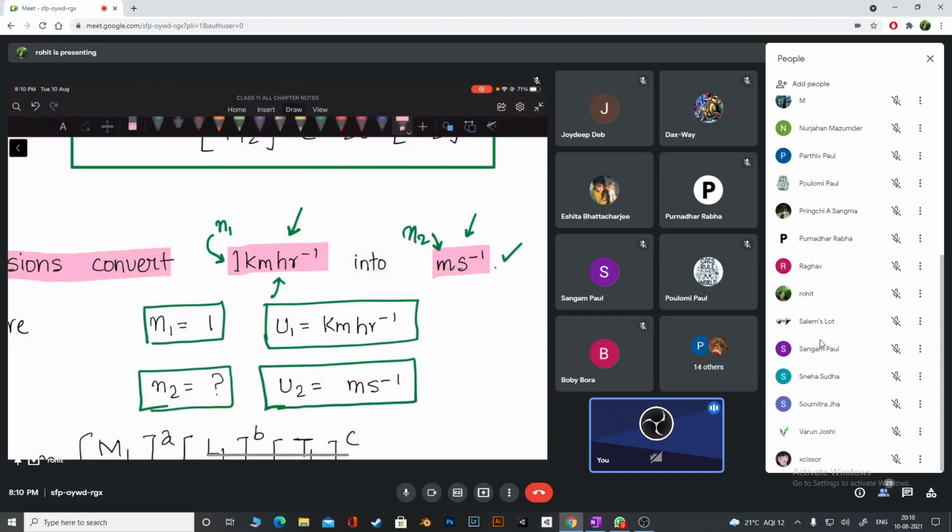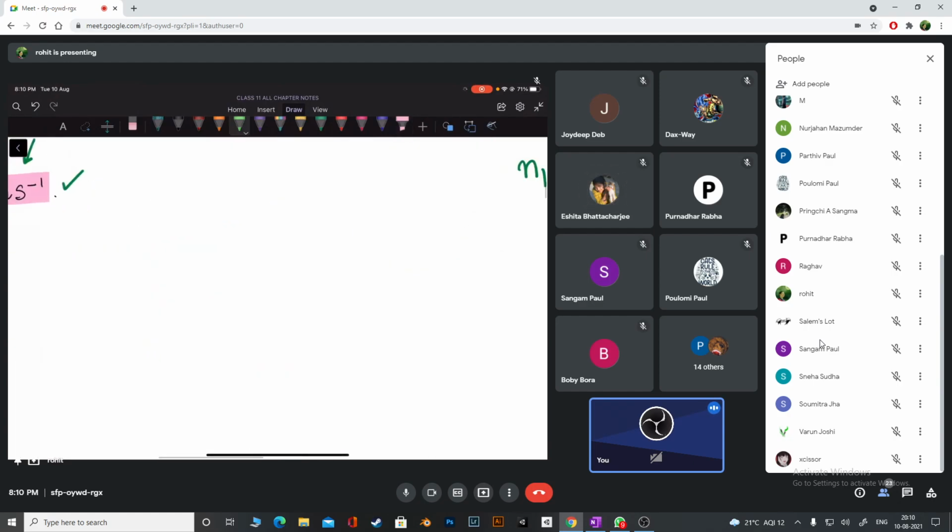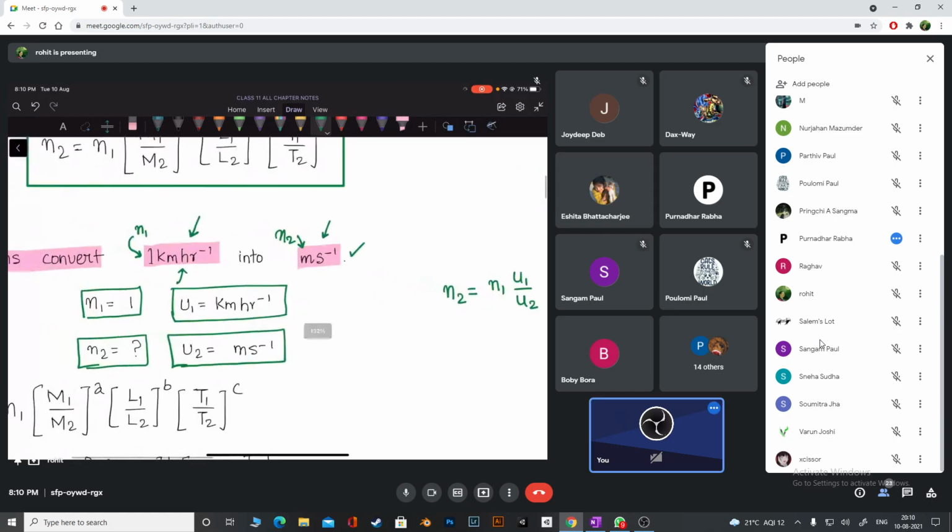So, how do we use dimensions? Let me just show you. I'm going to write the formula again to calculate N2. We're converting, so we have to know the numerical value in the second unit. You can tell me the formula. The formula is N1 times U1 divided by U2. But I'm going to show you why or how we can use dimensions.